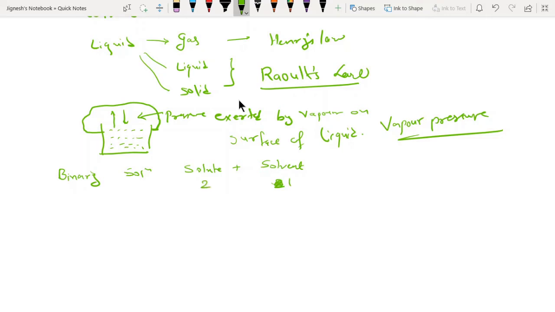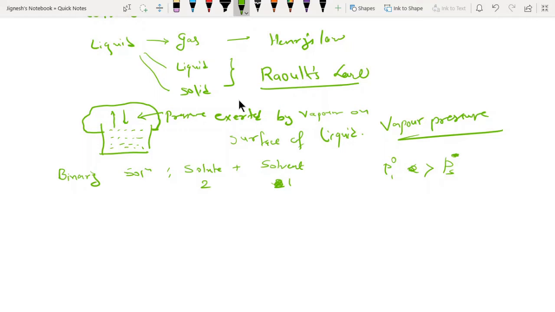Now we will always talk about vapor pressure. The vapor pressure of pure solvent is considered as P naught, and the vapor pressure of pure solvent is always greater than the vapor pressure of solution. So guys, we have to make sure of this.